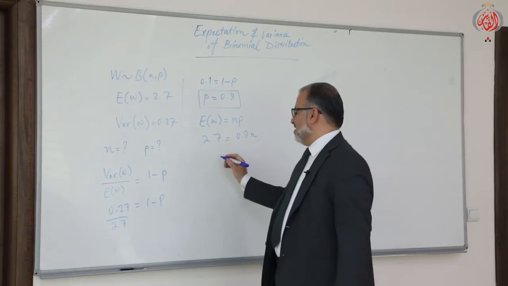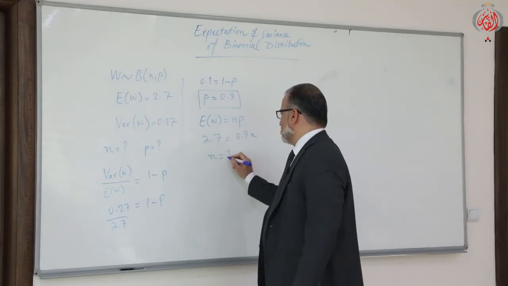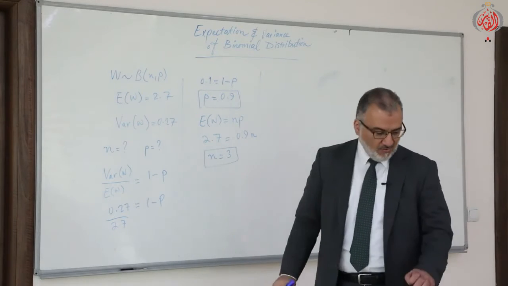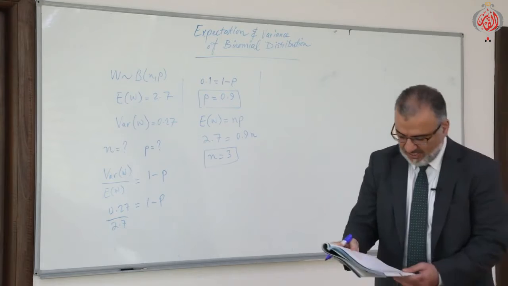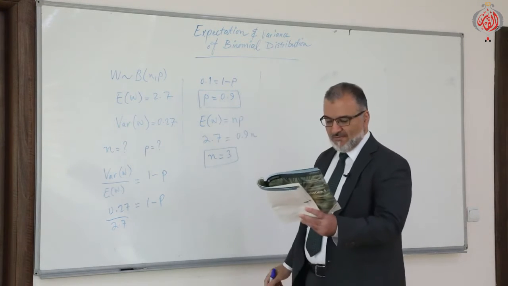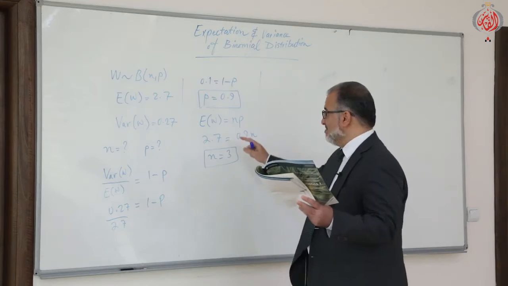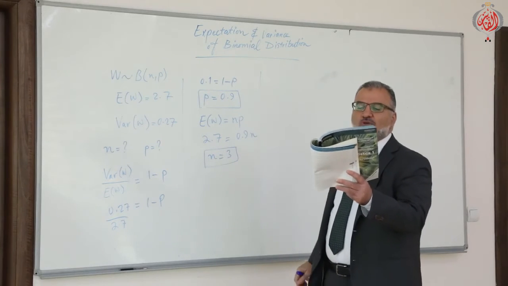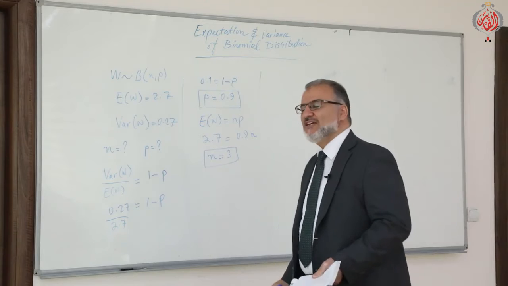So divide by that, so you'll get N equals 3. We have finished now. Okay, now the third part we are asked to find in the same question. Find the values of N and P, I already found them, and use N and P in what? To draw up the probability distribution of the variable W.